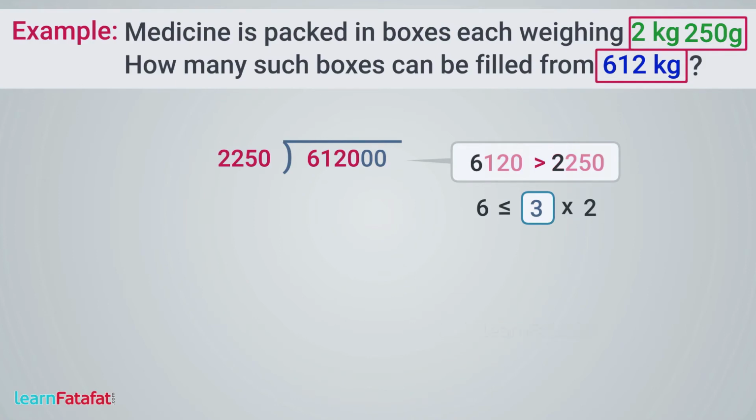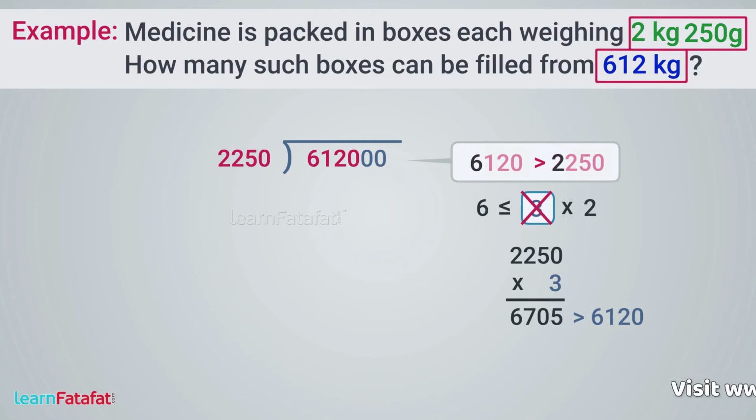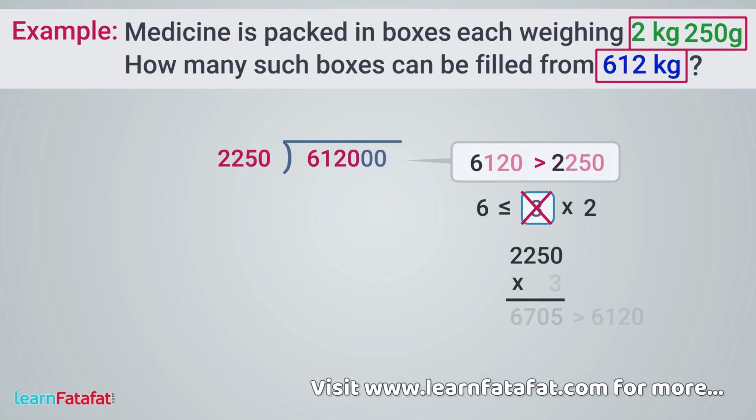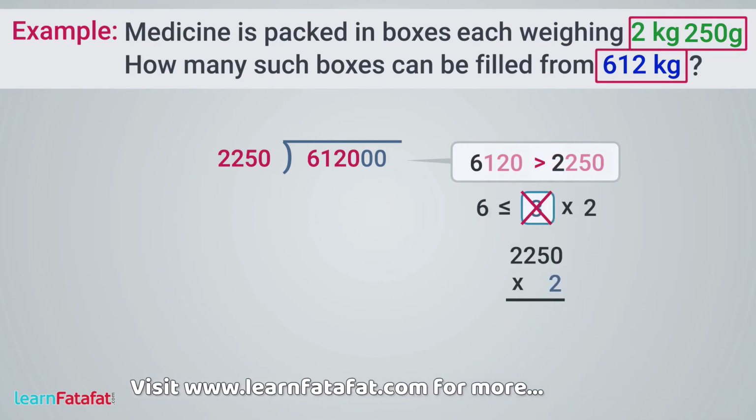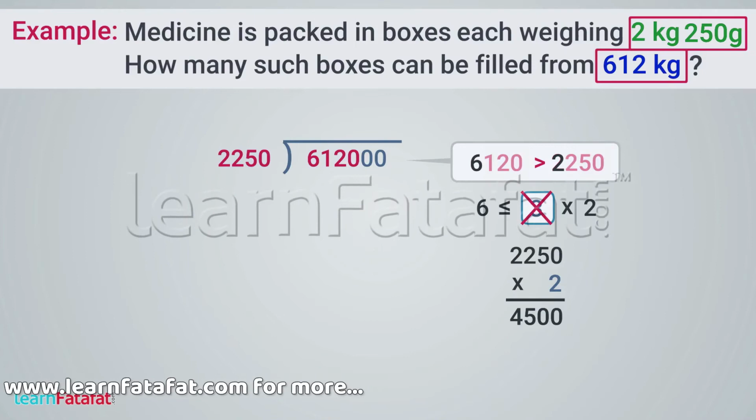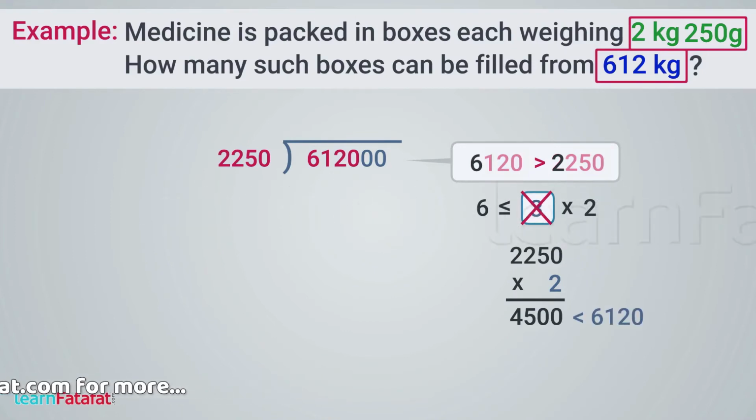Multiply divisor 2250 by 3. We get number 6750, which is greater than 6120. So we cannot take 3 as a quotient. Select a smaller number than 3, which is 2. 2 times 2250 is 4500, which is less than 6120. So we can use 2 as quotient.